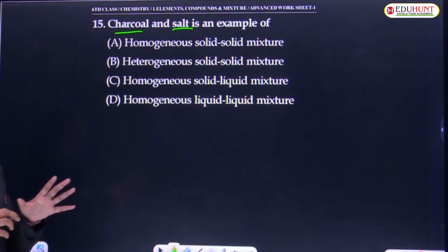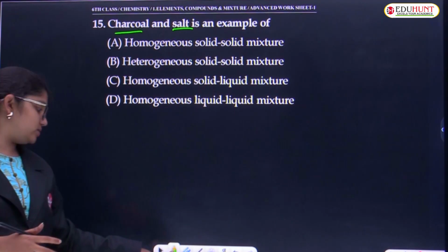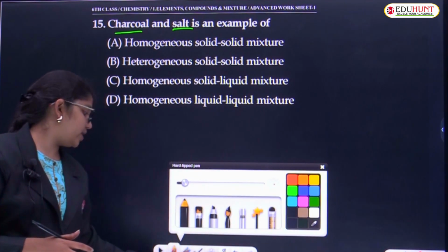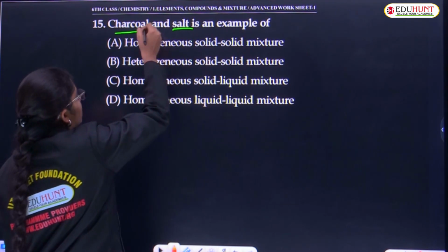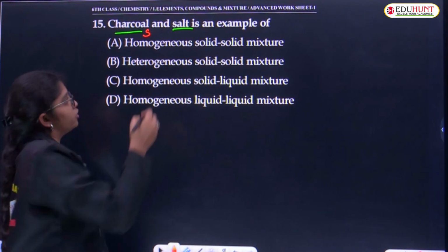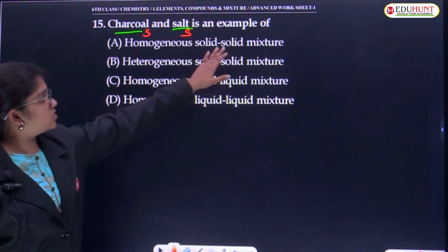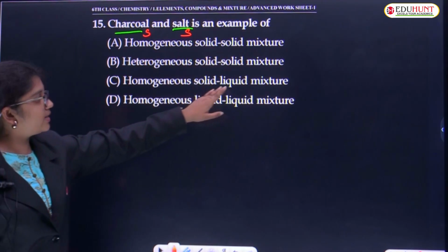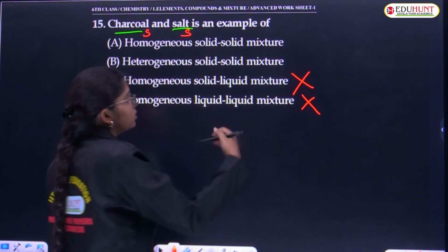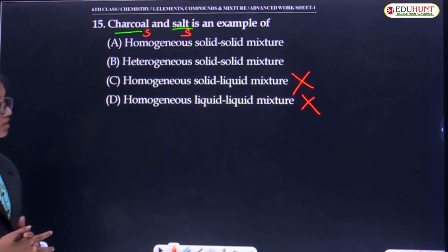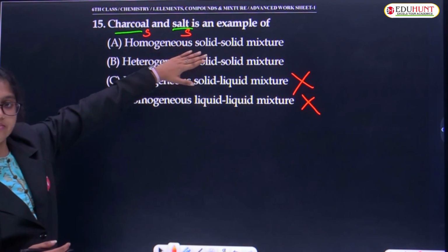First, you have to check the state of matter of the given particles. Charcoal is in which form? Which state? Yeah, the black compound. Solid in state. Salt, very good, solid in state. So the given options here are solid, solid, solid, solid, solid, liquid, liquid, liquid. Can I eliminate these two options? Because these both don't match with the options given. Okay, fine. Now charcoal and salt, it should be solid, solid, done.